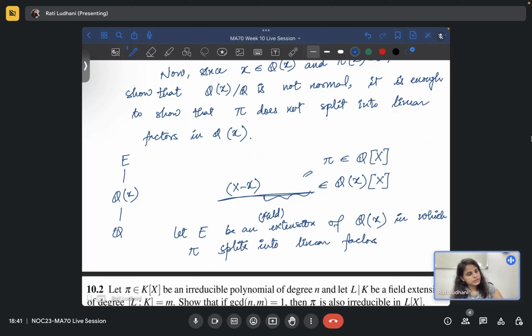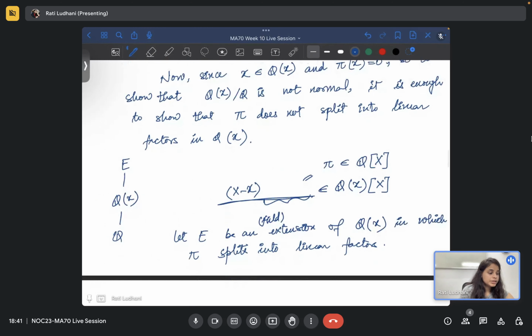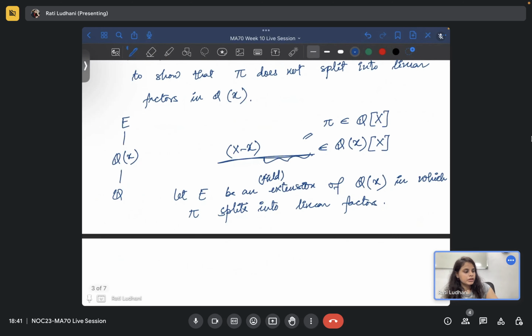So basically we are considering a splitting field of pi containing Q(x), right? So that's what we are considering right now. The point is, you have the roots. So for example, pi(x) is equal to (x - x1)(x - x2) and so on up to (x - xn), let's say degree n.